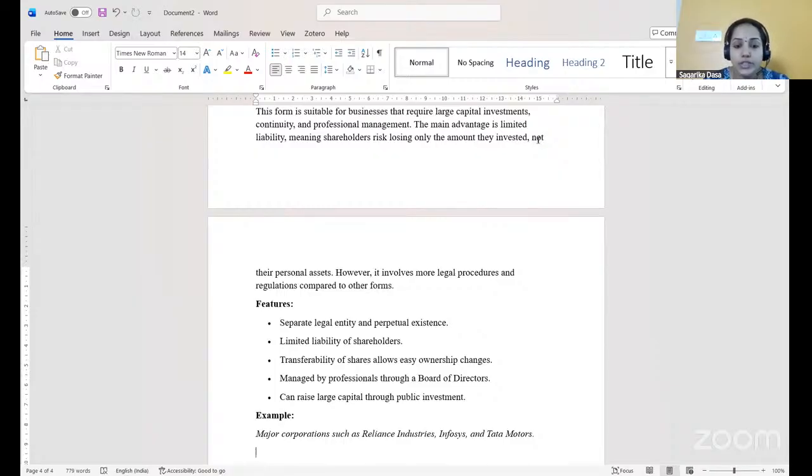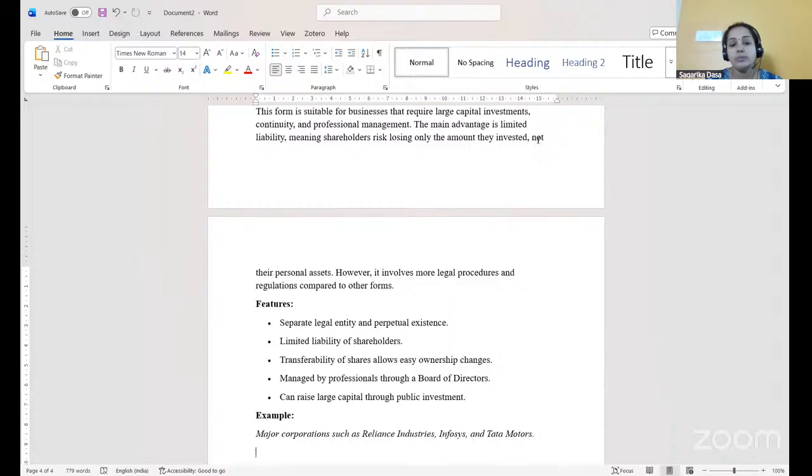Managed by professionals through a board of directors. As I mentioned earlier, these joint stock companies are managed by professionals, that is, the managers who are appointed by the board of directors. Here we can say that shareholders appoint the board of directors. The board of directors will appoint the management, that is, the managers of the organization.